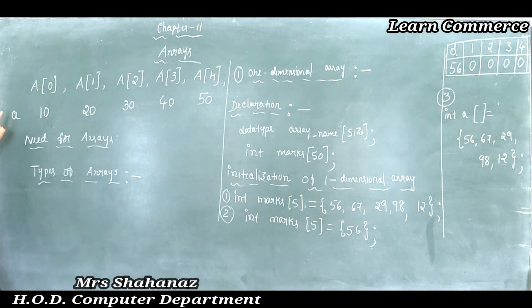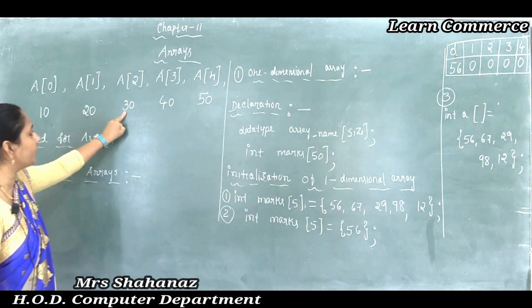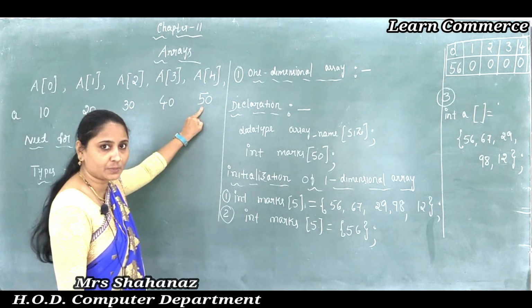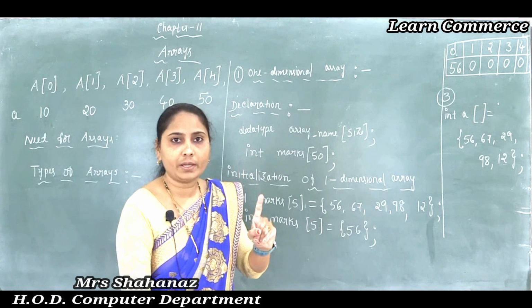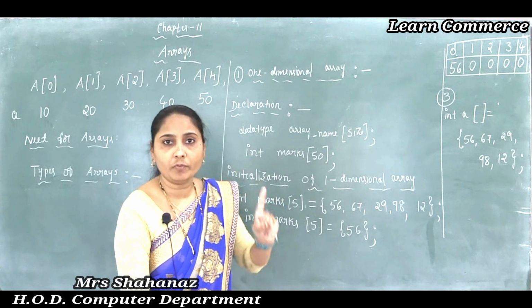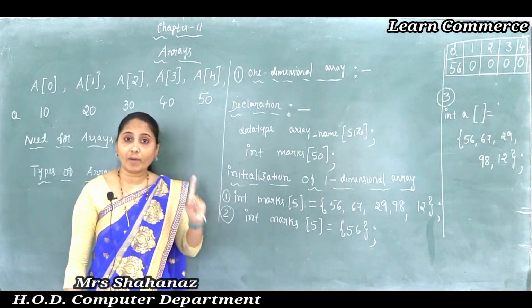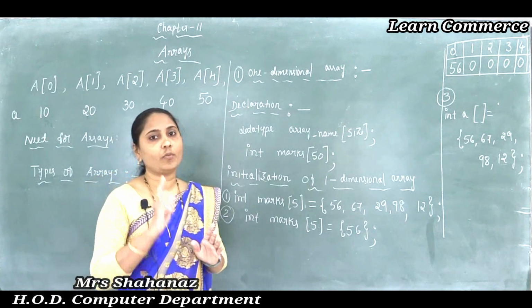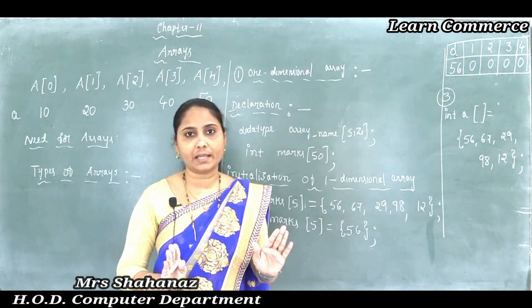That means the array name A holds the numbers 10, 20, 30, 40, 50. Clear? Otherwise, we know that a variable is used to initialize one value. We initialize one value into the variable, but in the case of an array it is not like that.